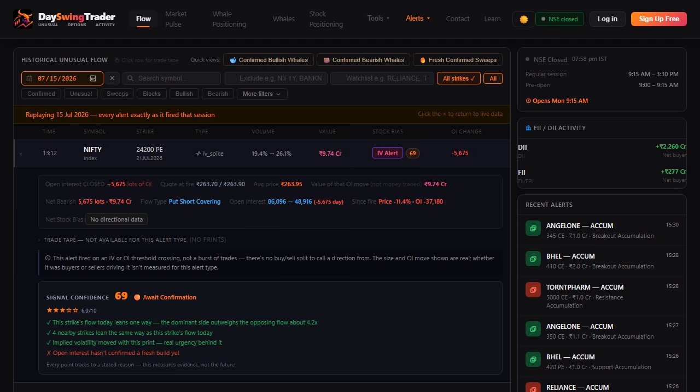8 minutes later, the same strike. 19 to 26%, and this time the card reads short covering, with volatility moving with the print, real urgency behind it. Shorts buying back while the price of risk rips is fear you can measure. 2 cards, minutes apart, the read is never just the number. It's where the market's attention snapped to.